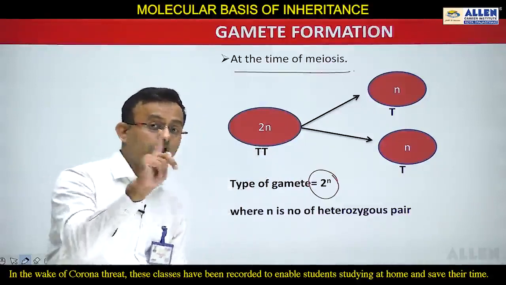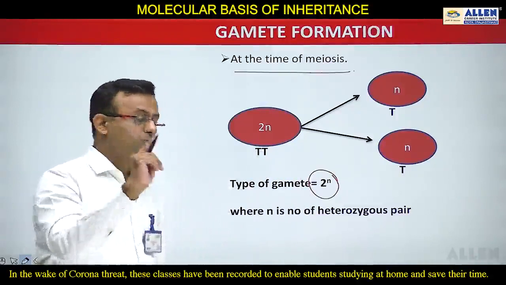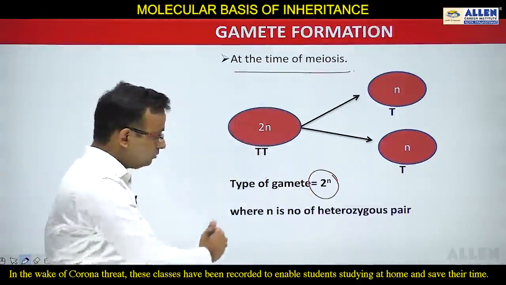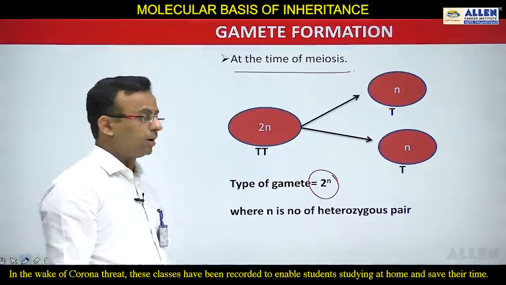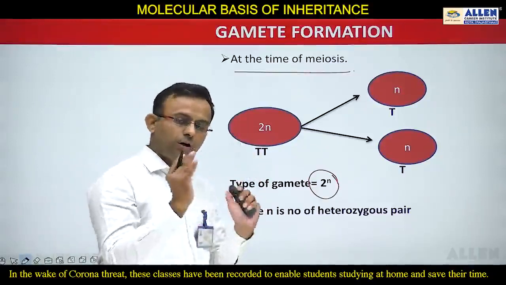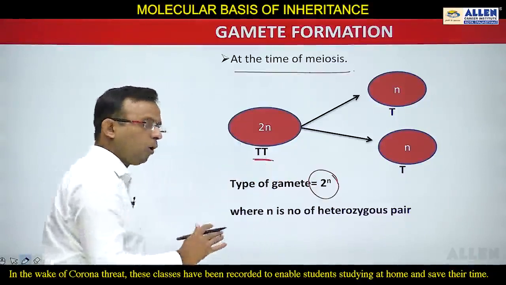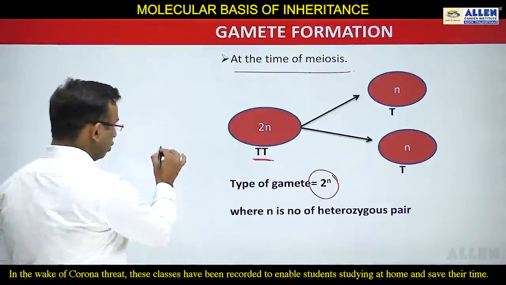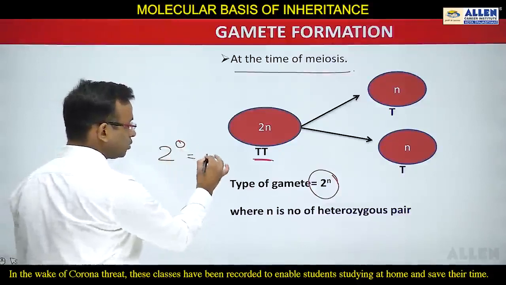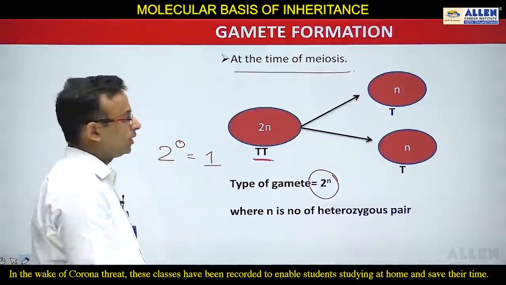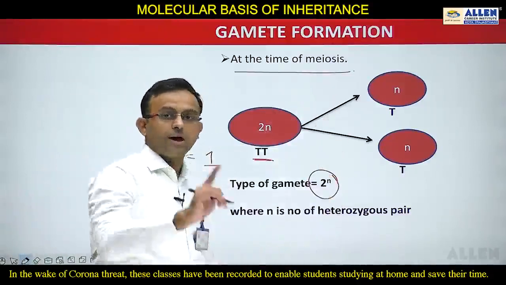Always remember students, this formula is of types of gamete. This formula is not the number of gametes. This formula is types of gamete, 2 to the power n. N means the number of heterozygous pair. Here I can show you how this formula works. You can see this is capital T, no heterozygous pair is there. So 2 to the power 0 means only one type of gamete. So you can see the gametes are 2, but type is 1.